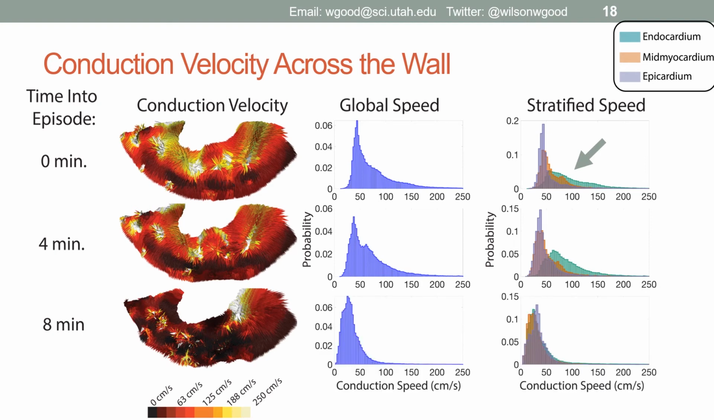At the end of the episode, we see that conduction speed across the wall has universally slowed, with nearly all regions of the envelope with speeds less than 50 centimeters per second.